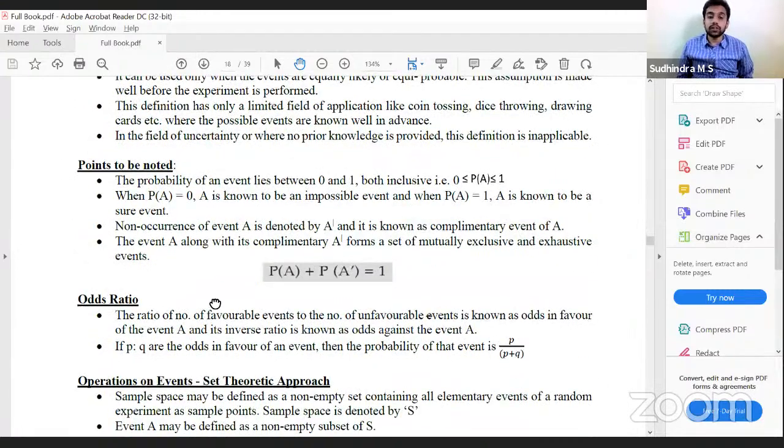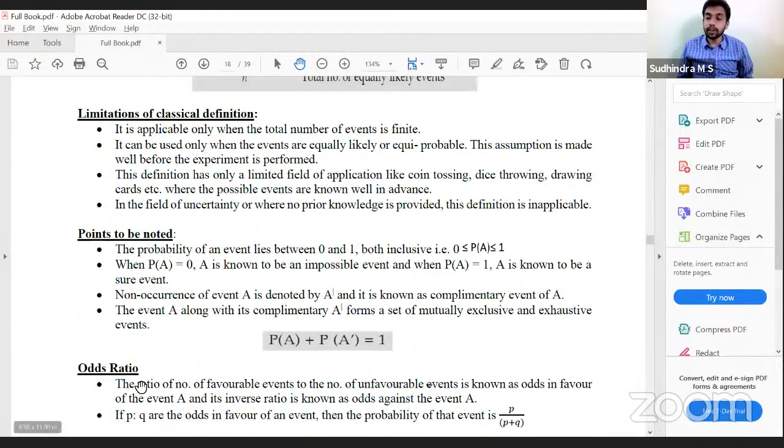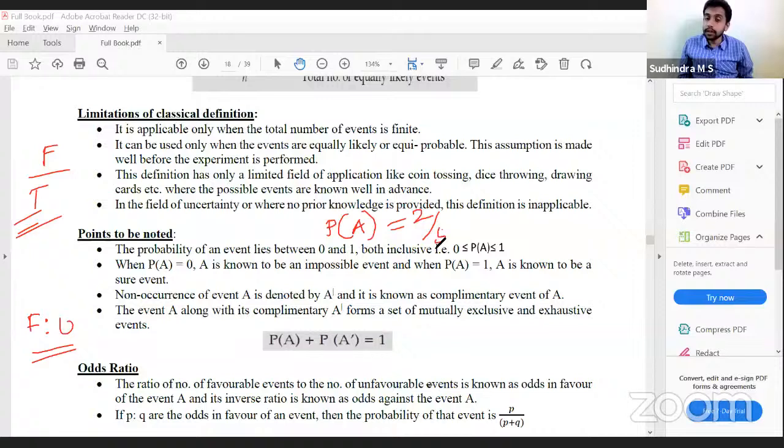Then odds ratio: odds in favor and odds against. Ratio of number of favorable events to number of unfavorable events. In classical definition, we take favorable by total. Here it is favorable is to unfavorable. So if probability of occurrence of event A is 2 by 5, then what would be odds in favor of event A? Favorable is 2, unfavorable is 3. 2 is to 3. Correct.